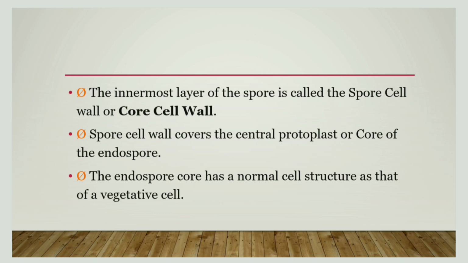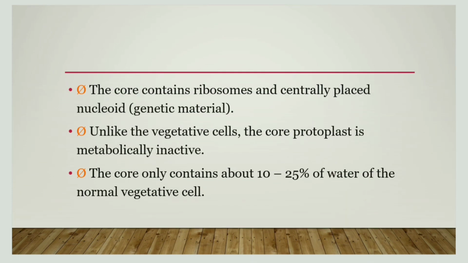The endospore core has a normal cell structure like that of a vegetative cell. In the core region, ribosomes are present, and centrally located is the genetic material, the nucleoid. Unlike the vegetative cell, the protoplast of a spore is inactive, and it contains only 10 to 25% of the water of a vegetative cell.